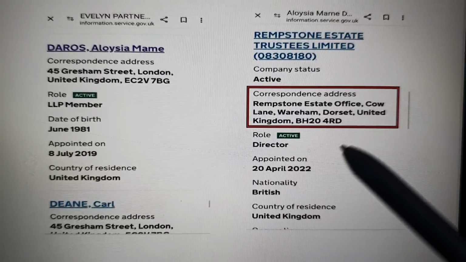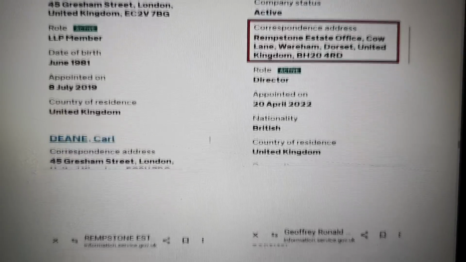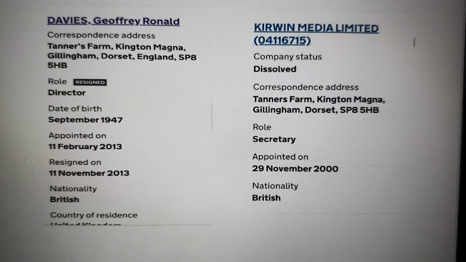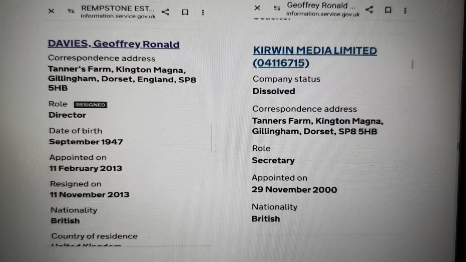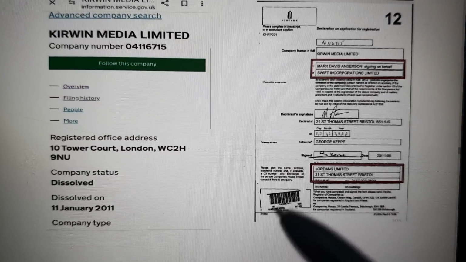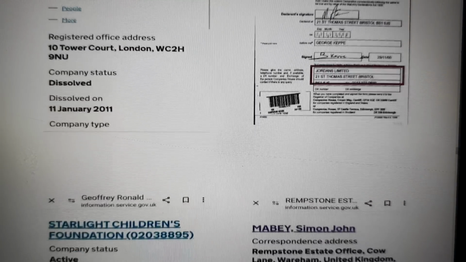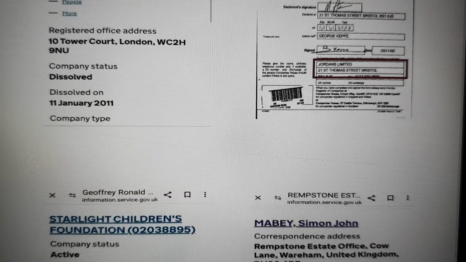But now we've got links through Evelyn Partners to a Dorset company. Remember, my company is based in Dorset, so we're now linking into Dorset from Evelyn Partners very quickly. And we've got a media company that links through from Rempstone, that same Dorset company. So we've just gone into the personal records. Let's look at this media company, Kerwin. And lo and behold, Swift Incorporations and Jordan's Limited. Now, child trafficking goes hand in hand with media companies. I won't explain why, but you can imagine the filming and stuff that goes on in relation to child abuse.